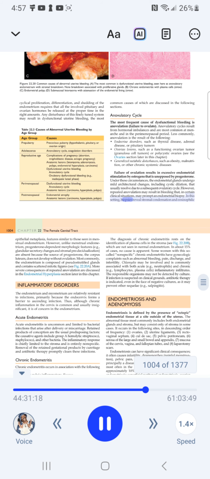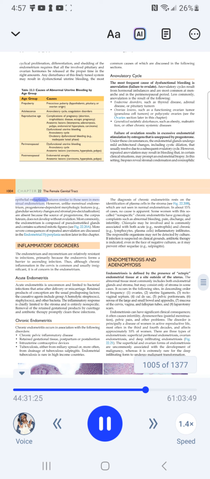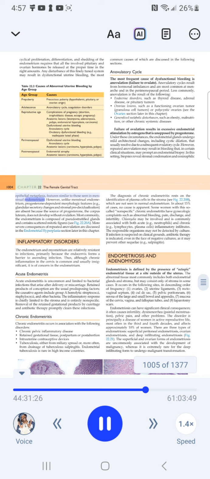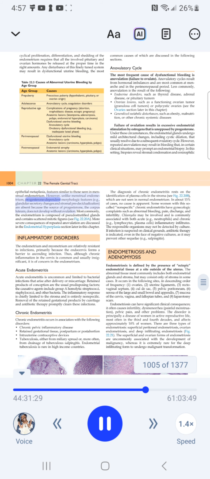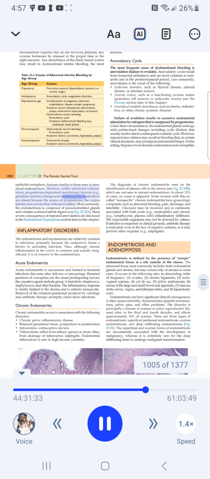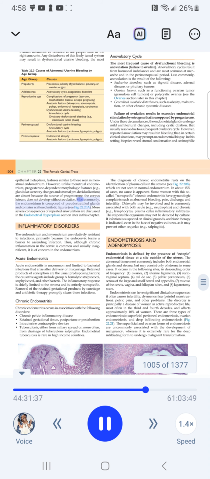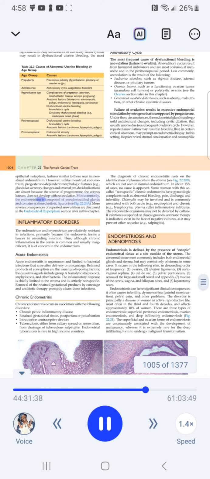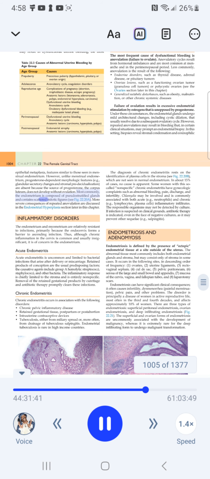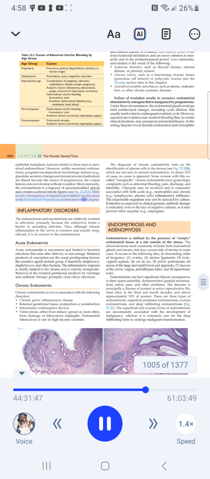In this setting, biopsies reveal stromal condensation and eosinophilic epithelial metaplasia, features similar to those seen in menstrual endometrium. However, unlike menstrual endometrium, progesterone-dependent morphologic features, for example, glandular secretory changes and stromal predecidualization, are absent because the source of progesterone, the corpus luteum, does not develop without ovulation. Most commonly, the endometrium is composed of pseudostratified glands and contains scattered mitotic figures. See Fig. 22.20. More severe consequences of repeated anovulation are discussed in the endometrial hyperplasia section later in this chapter.